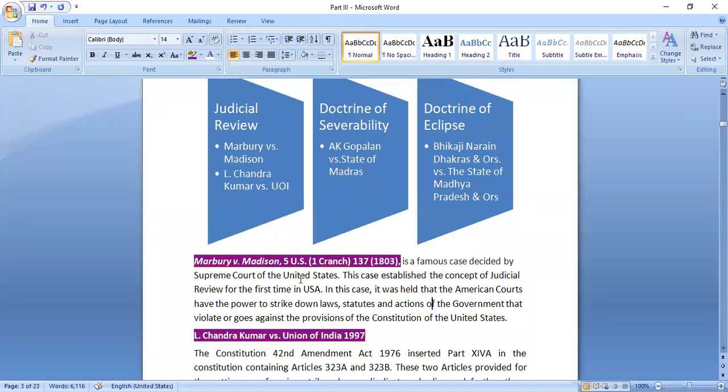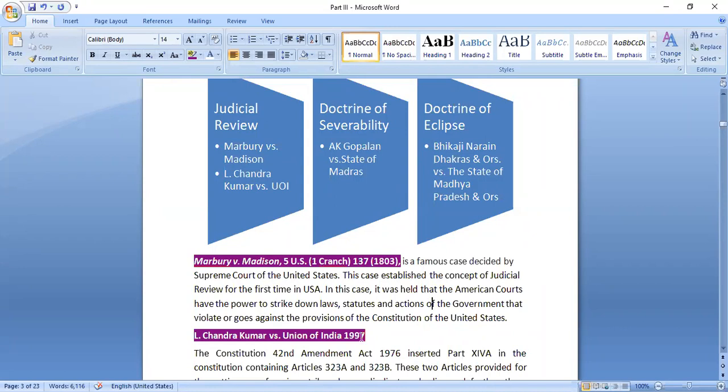What happened in this particular case is that the Supreme Court of United States recognized the concept of judicial review for the first time. Under it, American courts are given the power to strike down any laws, statutes, or any actions of the government which would violate or go against the provisions of the Constitution of United States.